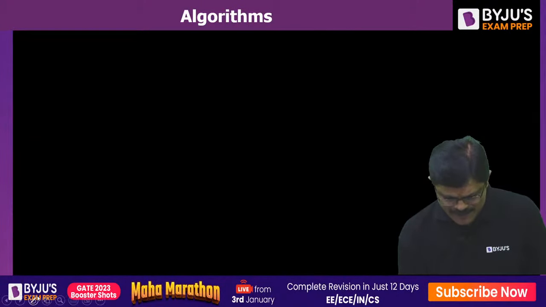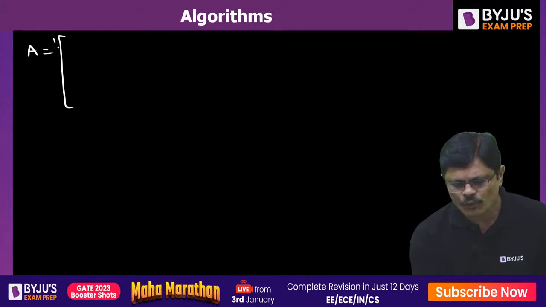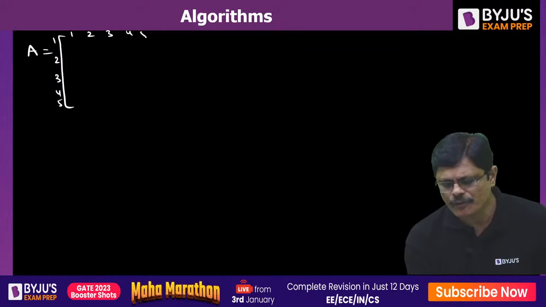So can you tell me what is this adjacency matrix, my dear friends? Rows and columns 1, 2, 3, 4, 5.